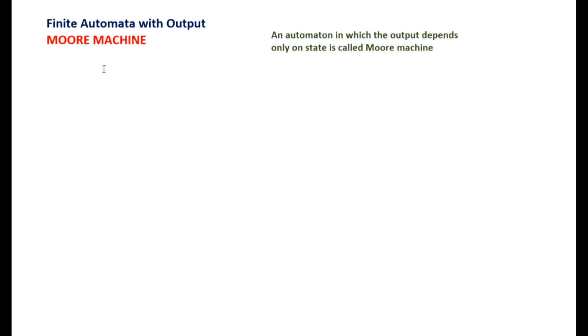First we will discuss Moore machine. An automaton in which the output depends only on state is called a Moore machine. Moore machine is represented as a six-tuple notation, that is Q, the set of states, sigma is the input alphabet, delta is a transition function which maps from Q cross sigma to Q, and capital delta which represents the set of finite output symbols, and Q0 is the starting state and there is no final state in it.